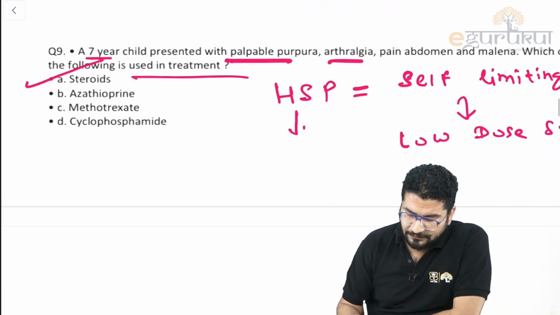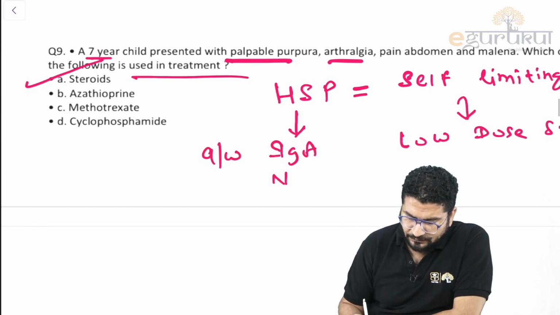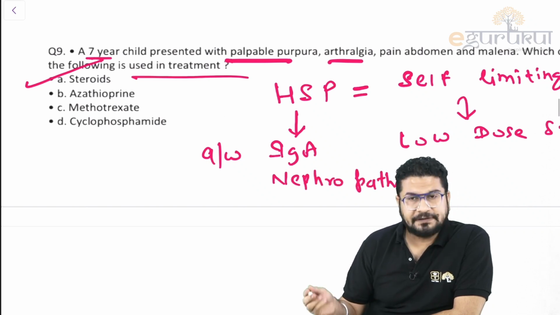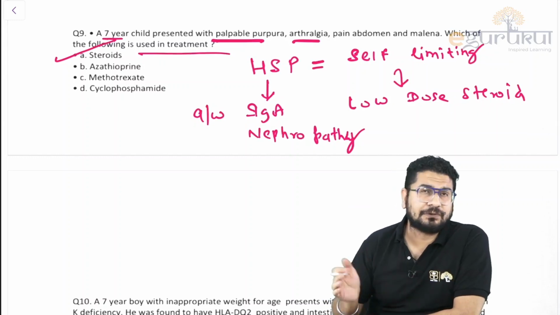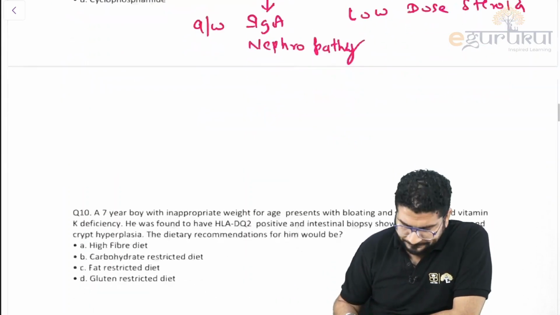In the last attempt, they also asked: HSP is associated with which condition? It is associated with IgA nephropathy. This is a condition that you'll see is associated with Henoch-Schonlein purpura.